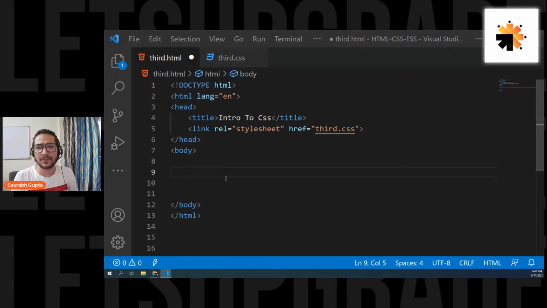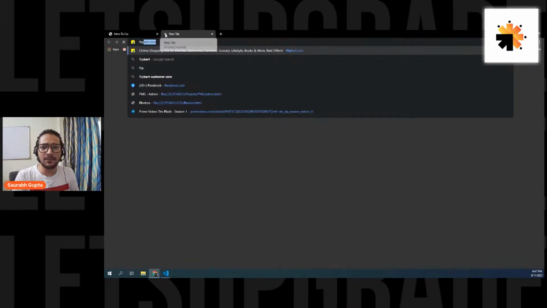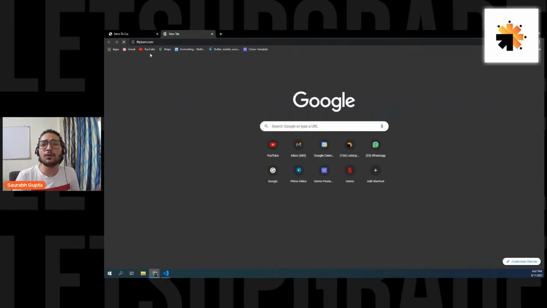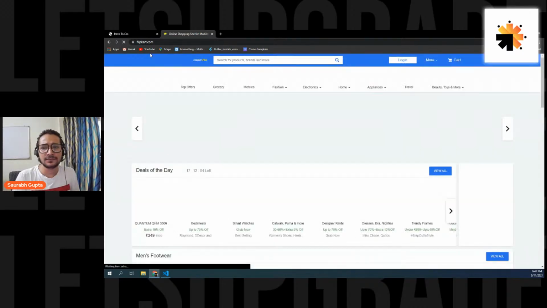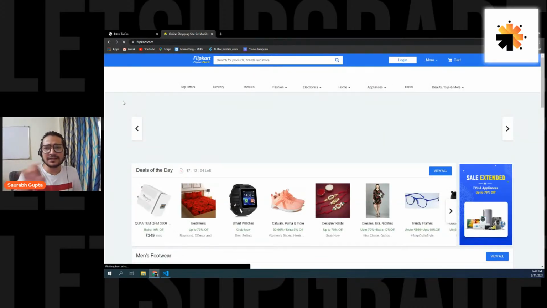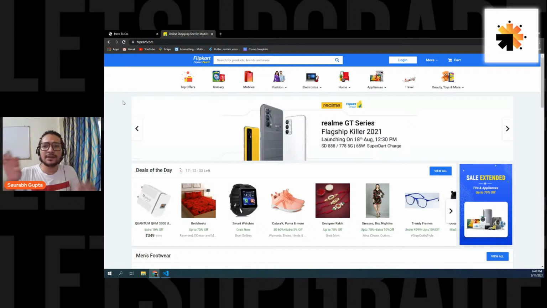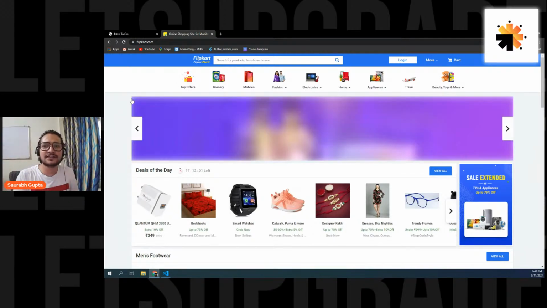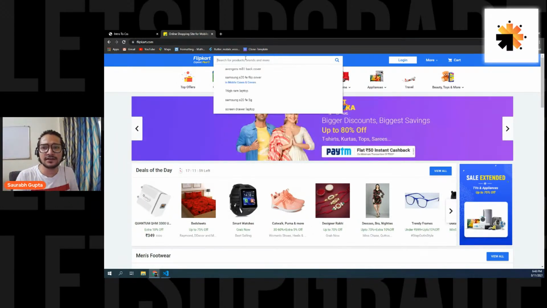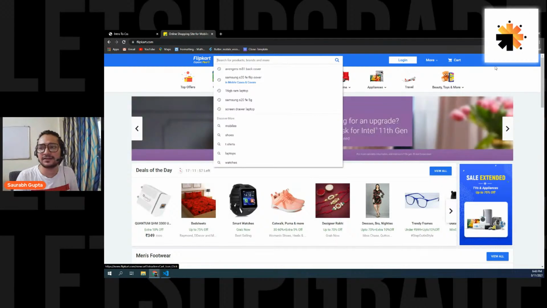And if I want to show an example, let's go to a site like flipkart.com. I want to show you what containers basically are. So think of it like this. You can see the first bar, right? The blue bar. That blue bar itself is a container, which is containing this logo, this search input field, this button, and these icons or these links.